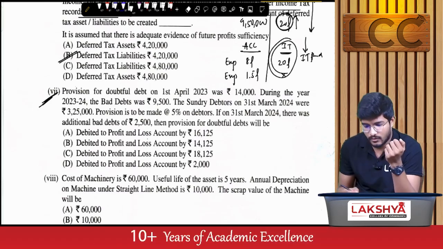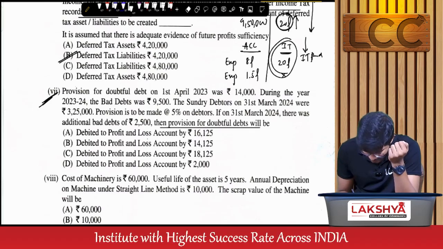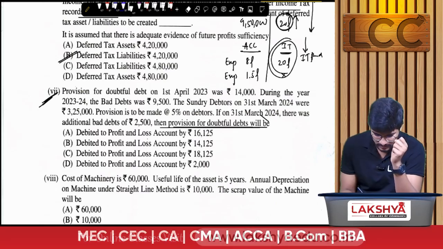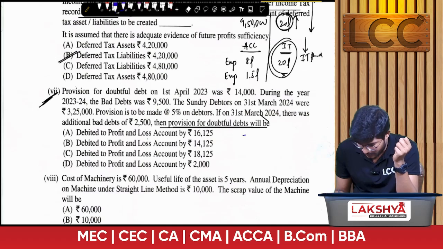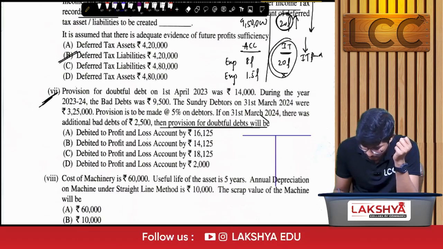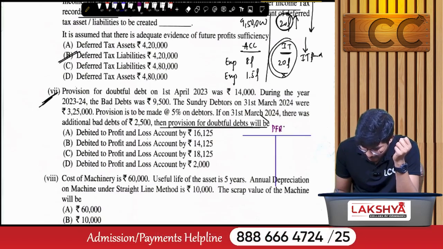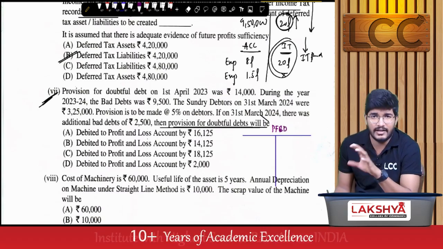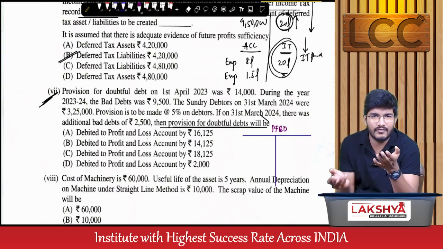First we have to read the required point: provision for doubtful debts will be, that means the current year provision. So for that we need to prepare the provision for bad debt account. Based on the information, we'll post each and every item in the ledger, so that automatically the balancing figure will be the answer.